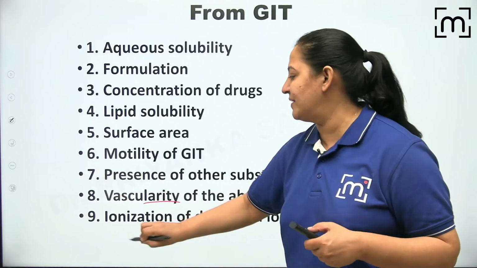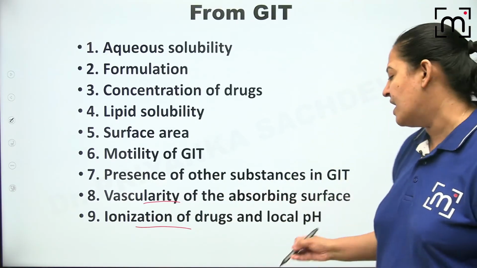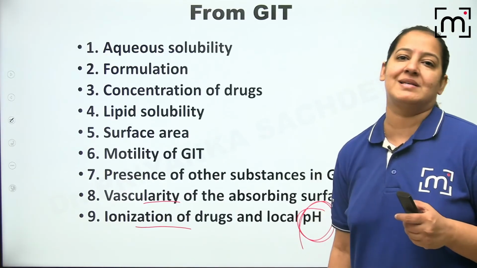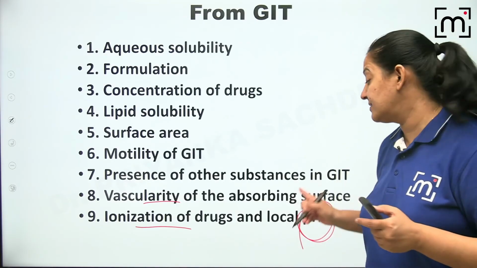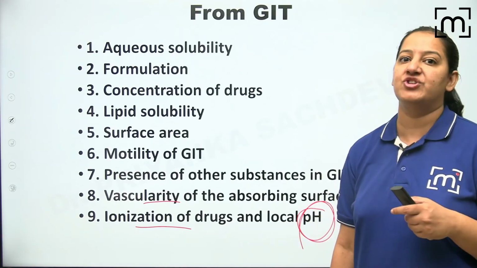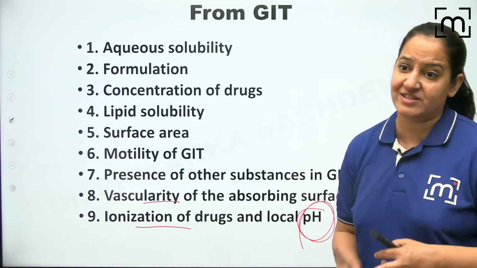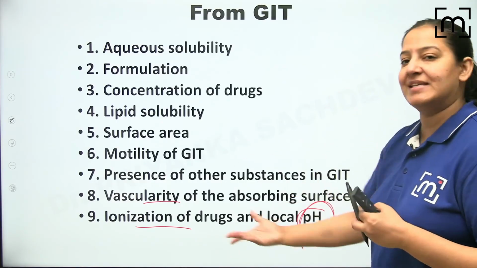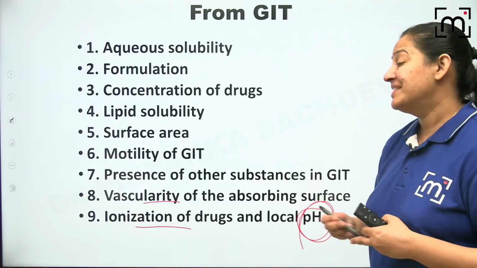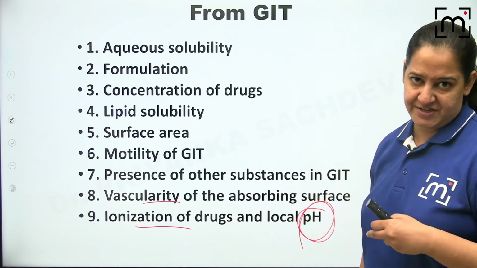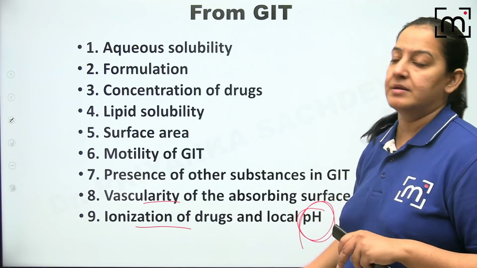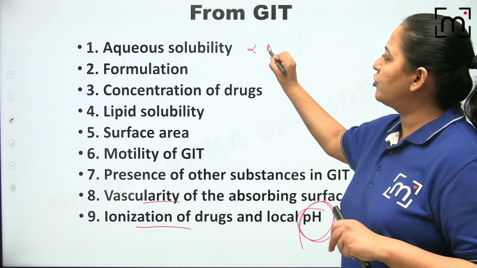Now only one factor is left, ionizing, which I will take in the next session. This pH is very important. This is not for everyone to understand. I'm warning you, the pH is the most difficult portion. Acidic drug absorption, acidic drug excretion, basic drug absorption, basic drug excretion. I will explain four things in the next session, that is effect of pH on acidic and basic drug. Right? Till now we have covered the eight factors. Can you enumerate the 8 factors? So these are the factors of absorption. Aqueous solubility directly proportional to absorption.